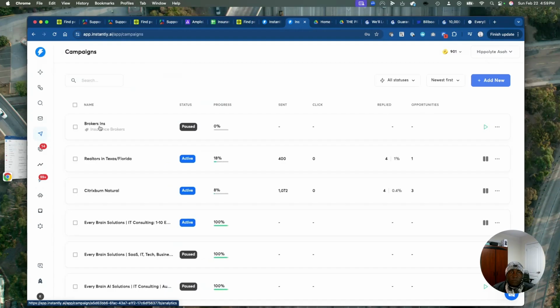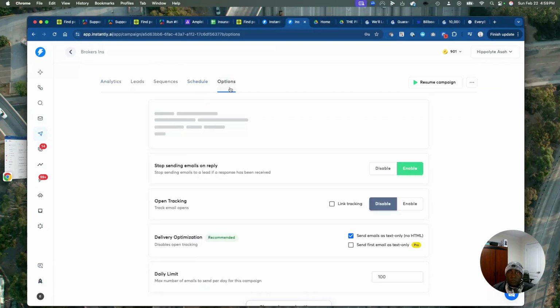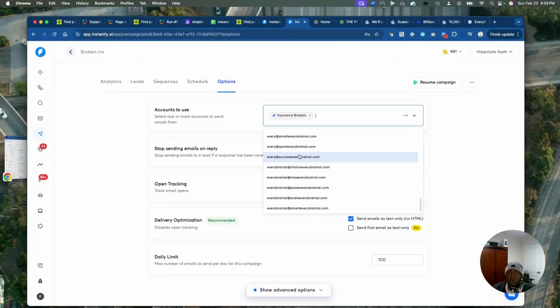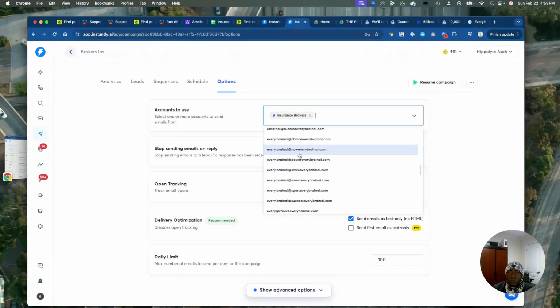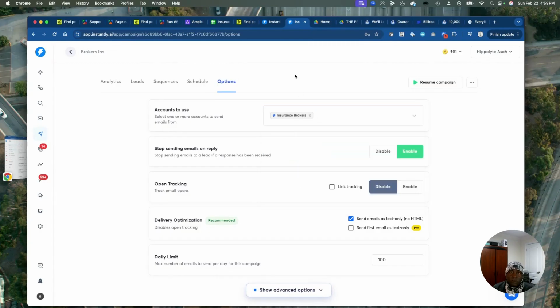We have this campaign. We have these scheduled emails here. And we have these options here. And within these options, again, there are emails that we use. You see, these emails are our sending emails. You don't have to send them from your account, right? You don't have to use your own account. You get new domains and emails that are going to send on your behalf, right? So that's how this works.